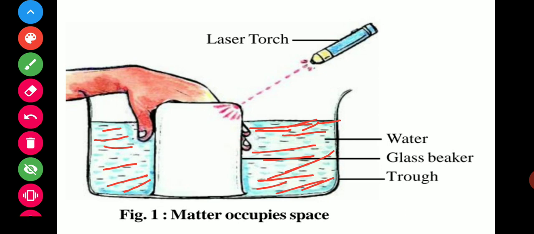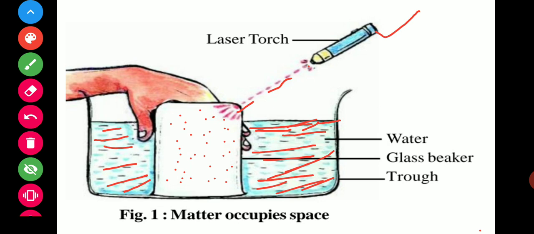in this case there is no water inside the glass. Inside the glass there is only air, and that is the laser torch. We can see this one. There is a vacant space, but there is air. That means air occupies some space, and air is a matter.